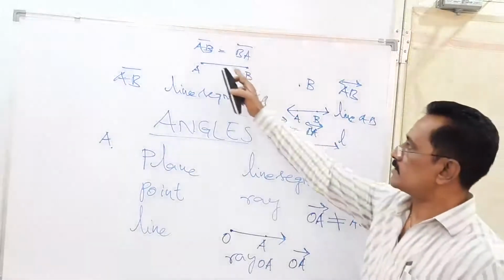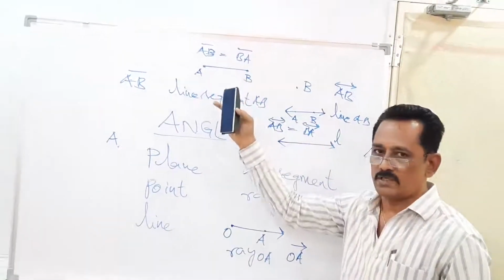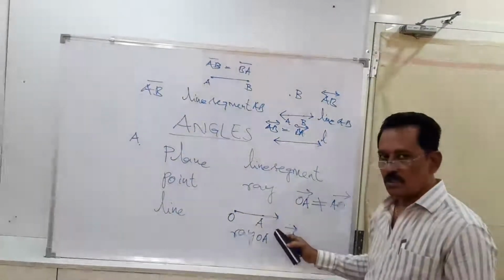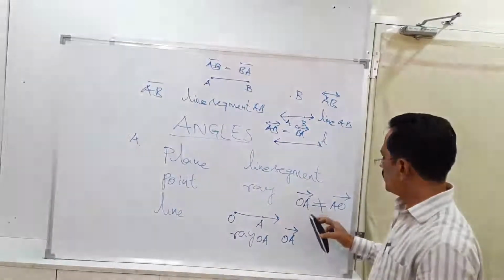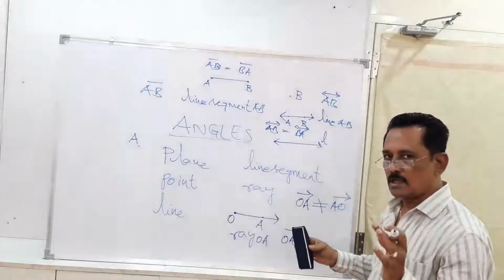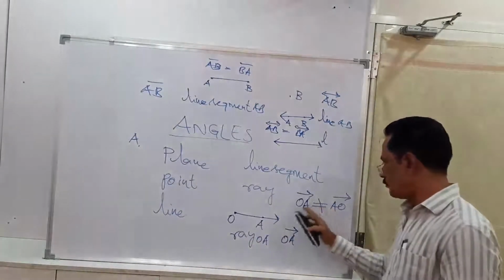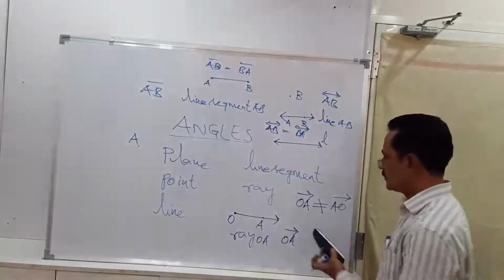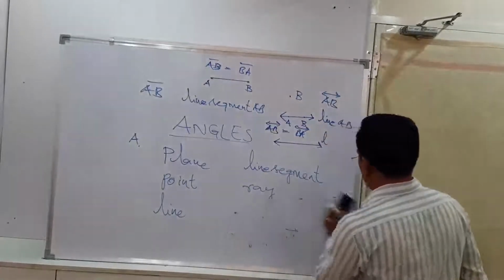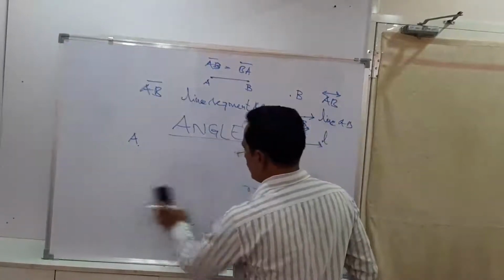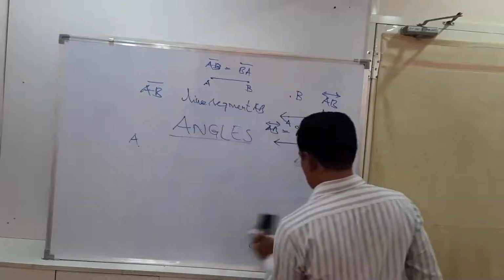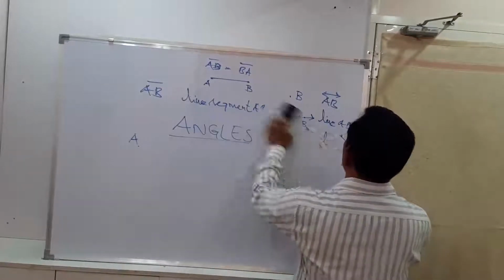So in these two cases, we can read the line and line segment in both ways. Whereas in the case of ray, you should not read the ray OA as ray AO. Both are not same. Okay, this is all about the basic terms of geometry: plane, point, line, segment, and ray.